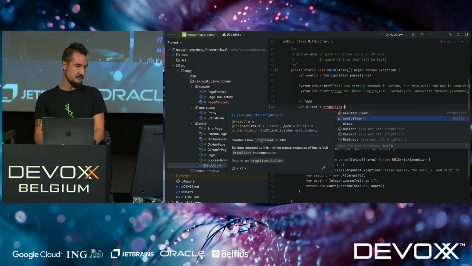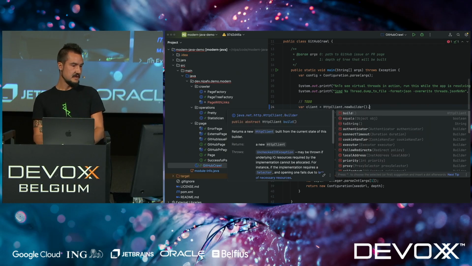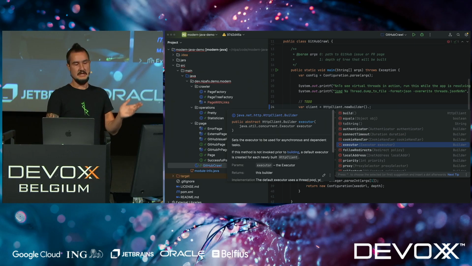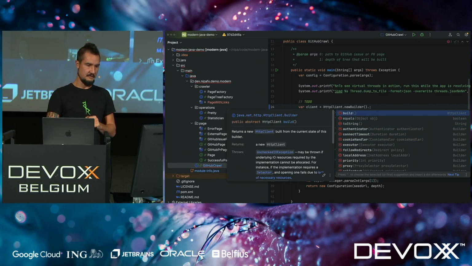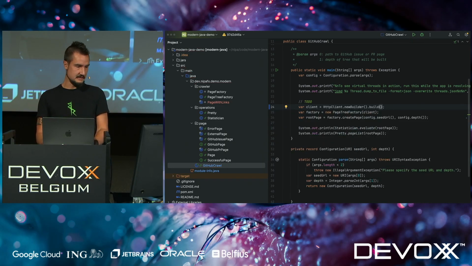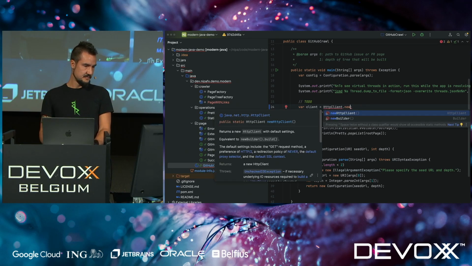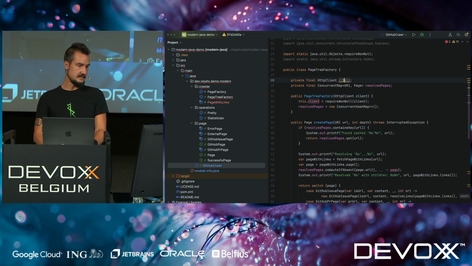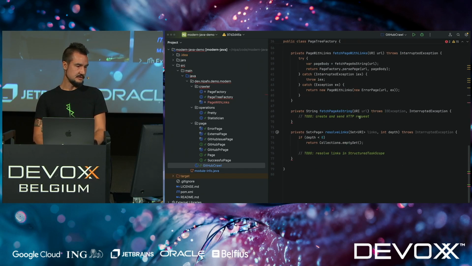So they all follow the builder pattern. So we're going to use a new builder, and then we can do all kinds of things: authentication, timeouts, cookie handling, executors. We can configure all kinds of things. We need none of that here. So we're going to go with build, and if that seems too complicated, there's even a new HTTP client helper method for this. So that's good. We pass the client into the page tree factory, and this one gets it here, and down here it wants to use that.